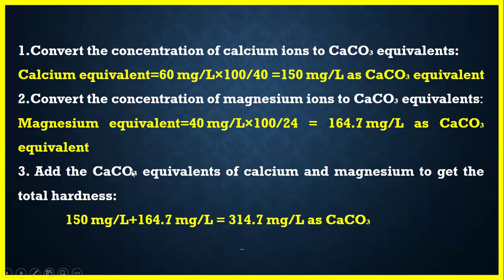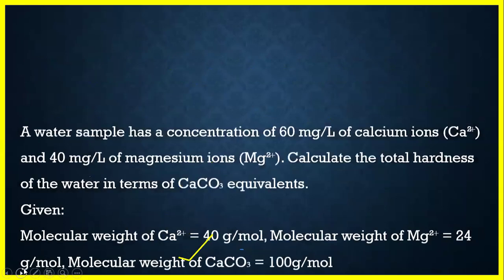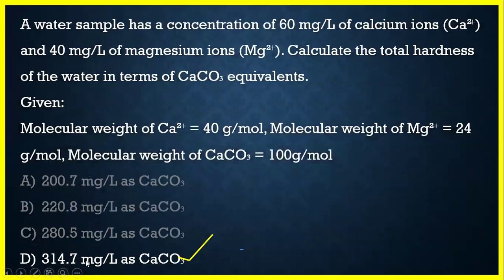Now, to calculate the total hardness, we have to add both of these, magnesium and calcium concentration in terms of the calcium carbonate equivalent. By adding 150 plus 164.7, we get 314.7 milligram per liter as calcium carbonate. So the hardness of this water sample is 314.7 milligram per liter as calcium carbonate. So option D is the correct option.